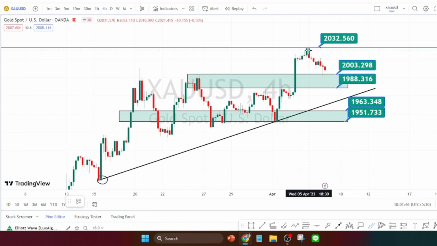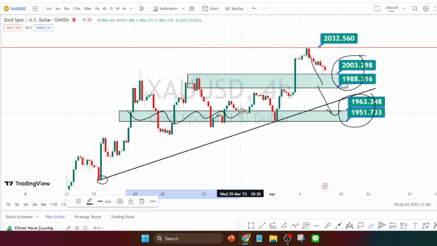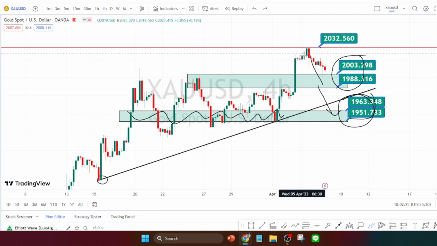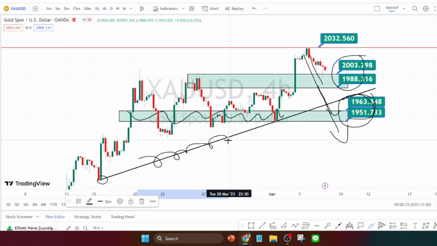So if the bearish side retracement continues, breaking this support zone between 2003 to 1988, the next level of support is going to be around 1963 to 1951. This level has acted as a very strong support zone in the past price action. So we can expect this level to again act as a very strong support zone for the future price action. And once the price action breaks this support zone, it will be the start of the bearish side trend reversal, because it will be breaking this previous trend line or support line.